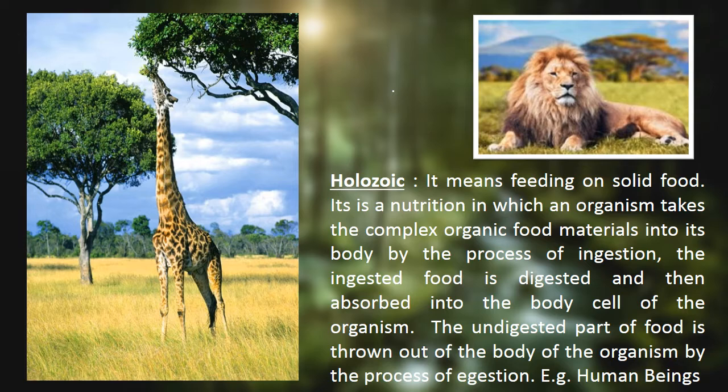Holozoic. What is holozoic? It is the type of nutrition in which organisms take food directly and then digest, and after that absorb it. Examples: amoeba, paramecium, bird, fish, human being all come under the holozoic mode of nutrition. After complete digestion of food, the undigested part of the food is thrown out of the body of the organism by the process called egestion.